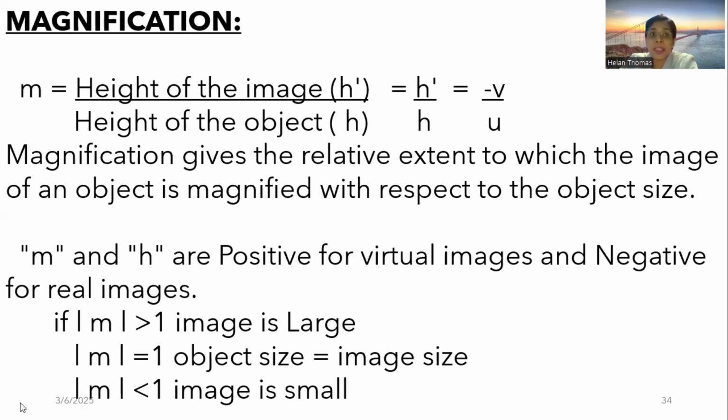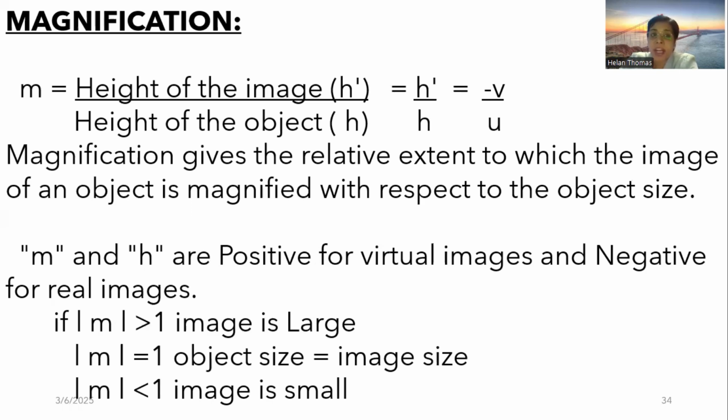That is, if the height of the image is, say, 100, and the height of the object is, say, 10, the magnification will be 10. 10 into 10 is 100, right? So the magnification of that mirror will be the height of the image divided by the height of the object. The image has become 10 times bigger than the object.